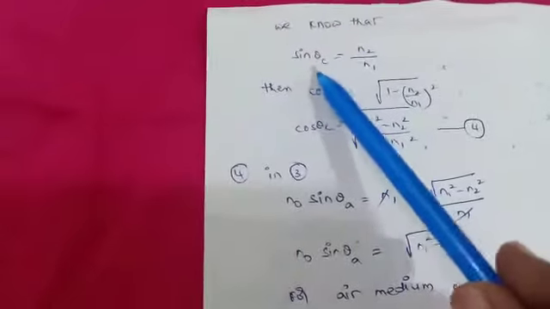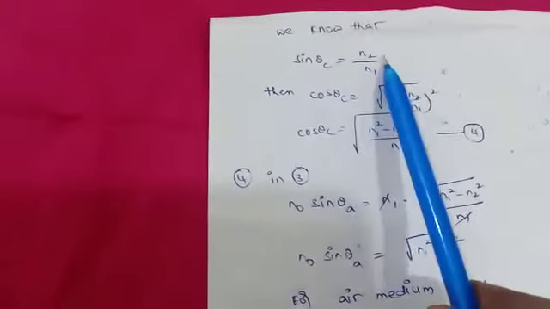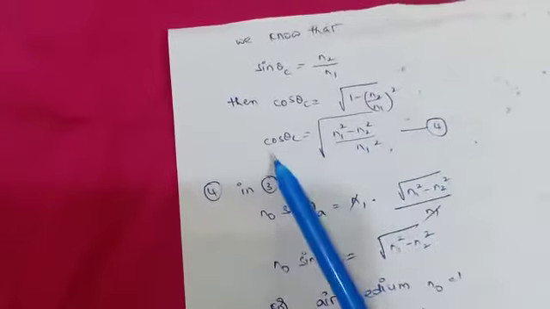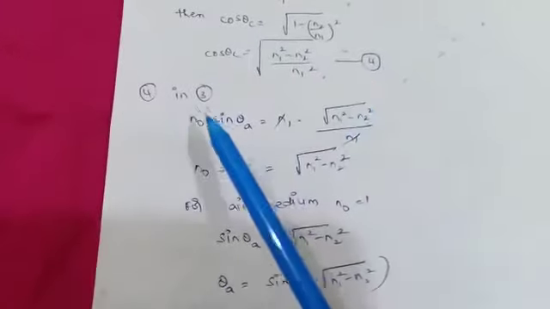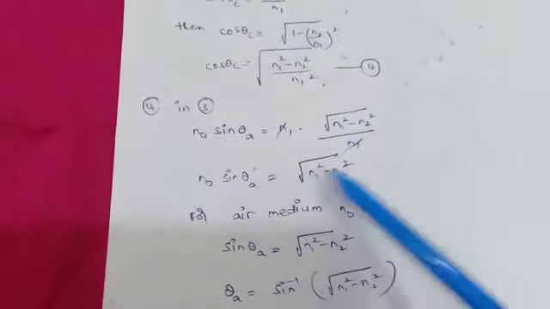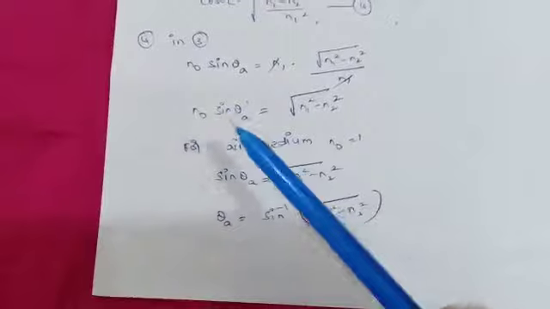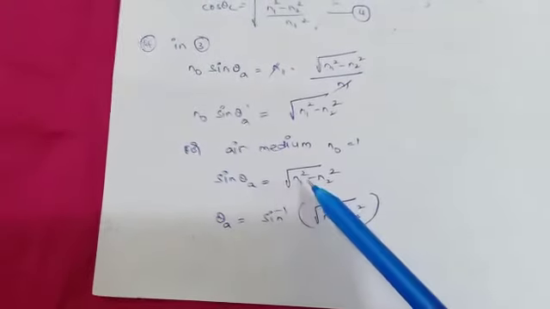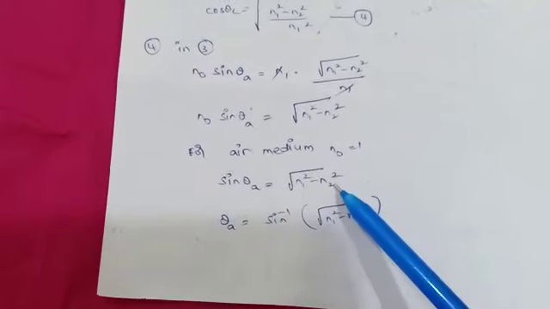Next, we know the critical angle formula: sin theta C equals N2 by N1. From that, cos theta C equals the square root of (1 minus N2 squared by N1 squared). Equation 4 is substituted in equation 3. We get this one. We already know that for air, N0 equals 1. So sin theta A equals root of N1 squared minus N2 squared.